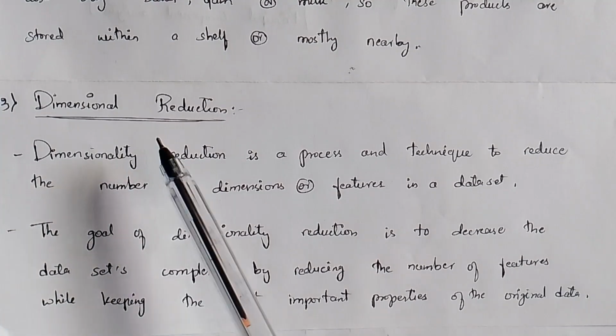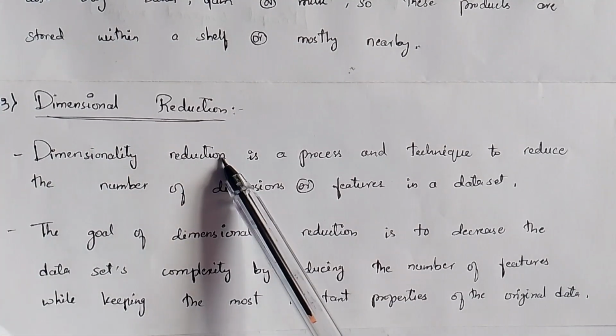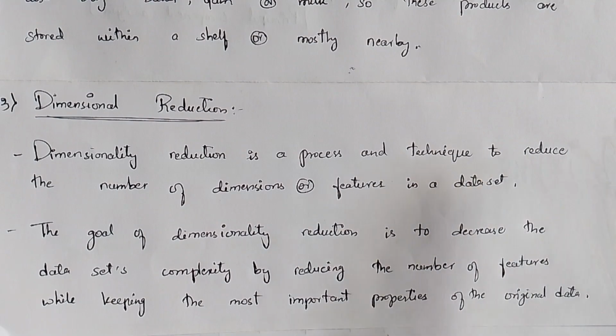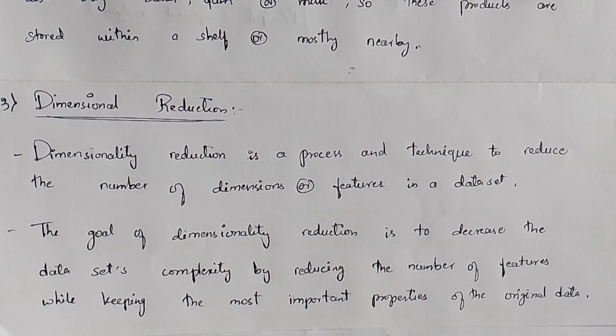Now here is the third type of unsupervised learning, that is dimensionality reduction. Dimensionality reduction is a process and a technique to reduce the number of dimensions or features in a dataset. Basically, some of the dimensions are reduced so that the unused or waste features of that data, which are mostly not useful, are removed. Like this, we can reduce the dataset.